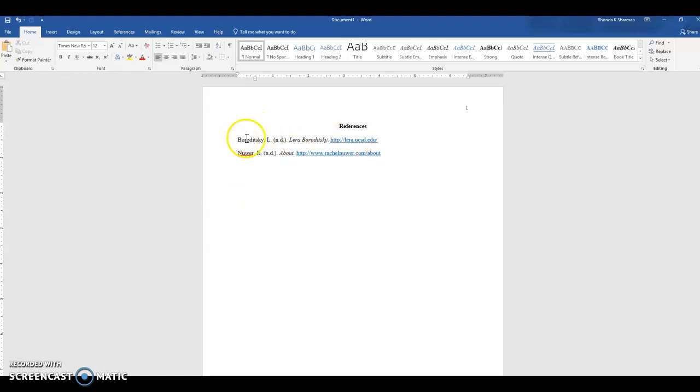Make sure that you have all 4 sources on your references page. Make sure they are alphabetized. In this case, we do have these 2 in order, but when you add the other 2, make sure you rearrange them to make sure everything is in alphabetical order by the first word in the entry. Okay, I hope that's helpful as you work on this essay.